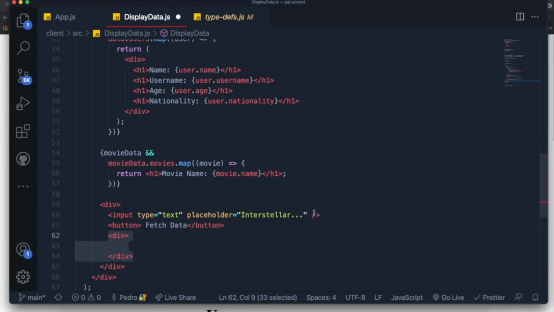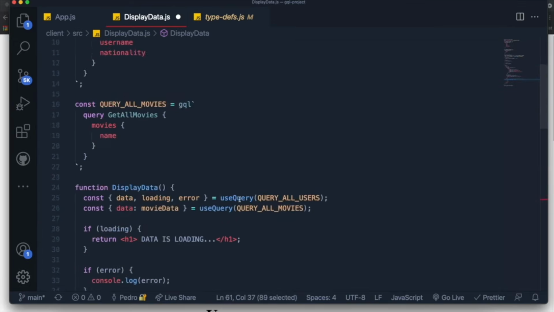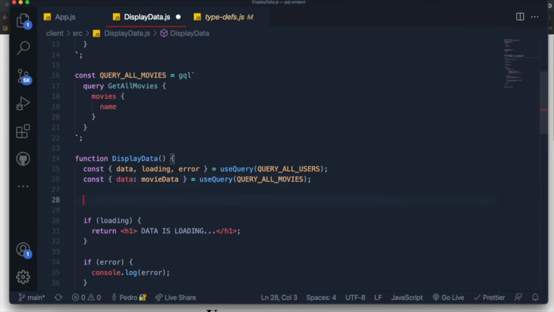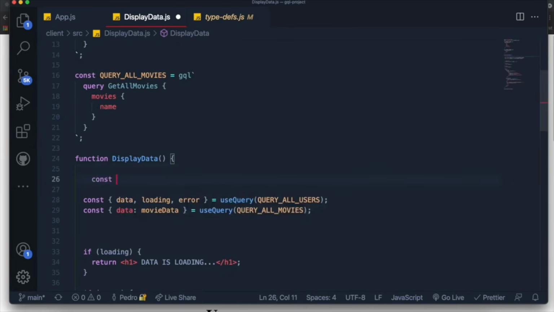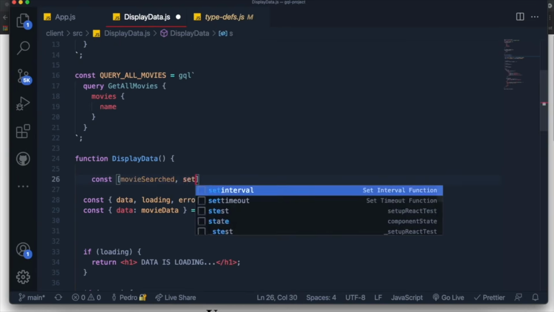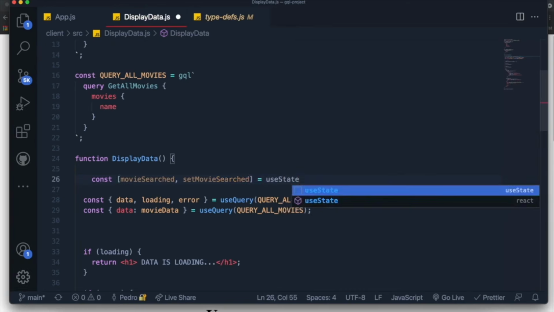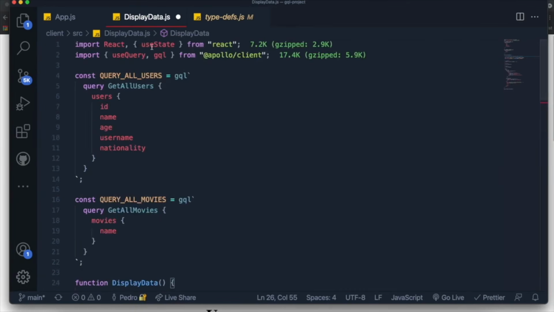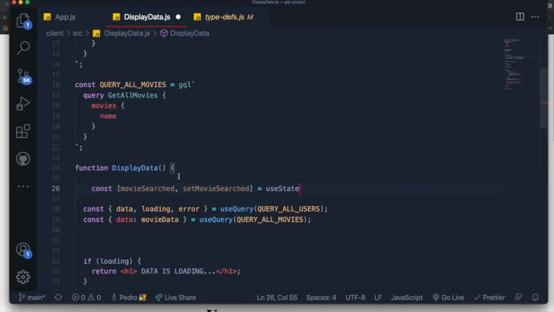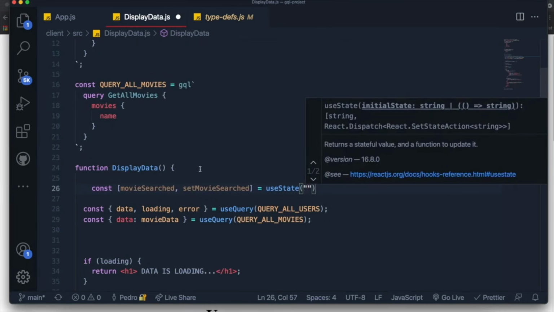Well, the first thing we need is whatever the user wrote over here. So how do we grab values for inputs? Well, it's very simple. We need to basically just create a state. So I'll create a state over here at the top, and I'll call it movieSearched or setMovieSearched, something like this. And this will be equal to the useState hook, like this. And we need to import it. It was actually automatically imported, so it's fine. And this should be a string and should start as an empty string.